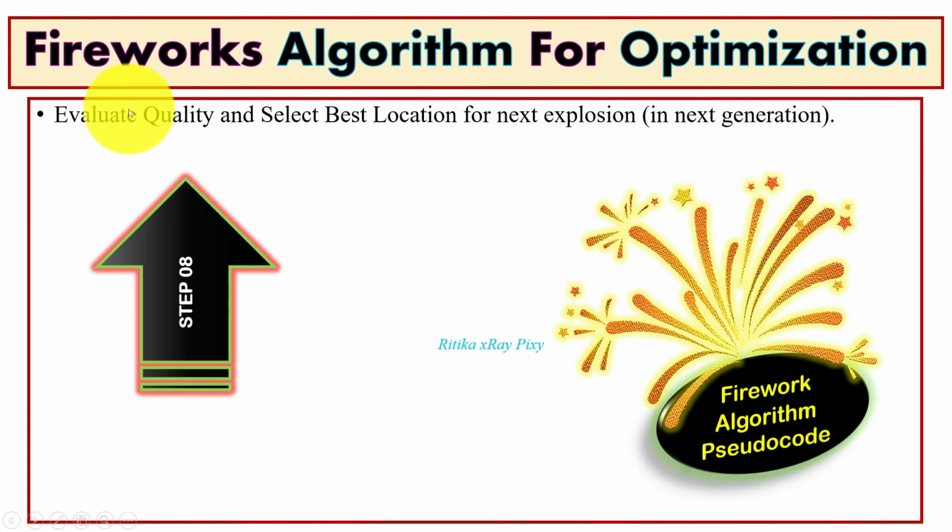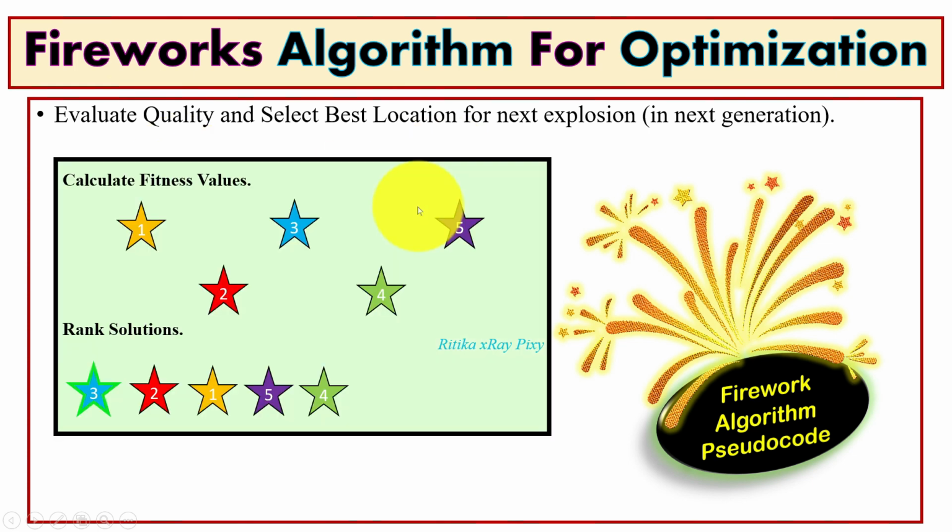Next we will evaluate the quality again for the new solutions that we obtained. For the new solutions we will check the fitness values, and we will select the best location for the firework. So we will keep the best solution. So here we will calculate the fitness values, keep the best solution, and select the rest for the next generation.